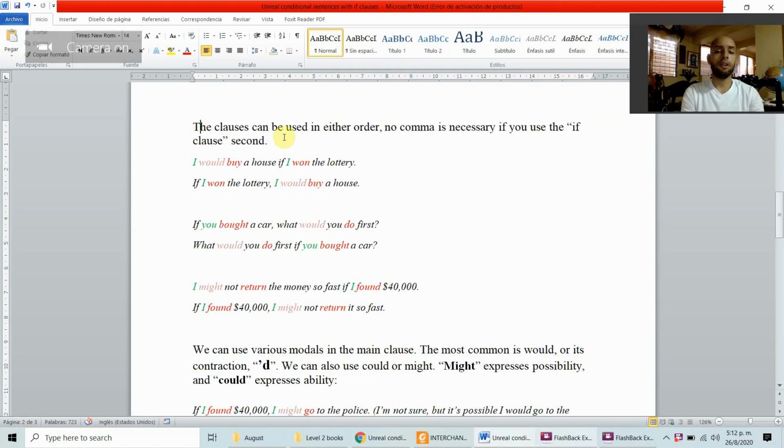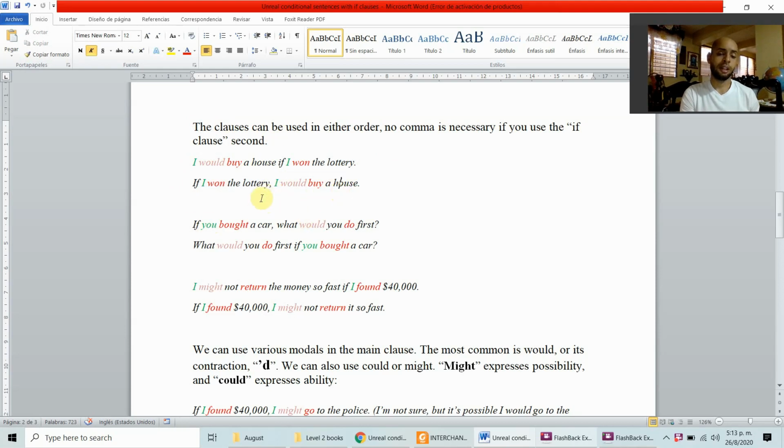The clauses can be used in either order. No comma is necessary if you use the if clause second. Let's see, I would buy a house if I won the lottery. No comma necessary here because the if clause is after the main clause. But here the if clause is first. If I won the lottery, comma, I would buy a house.